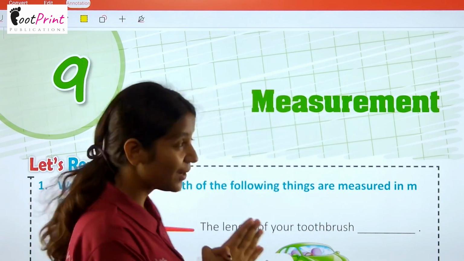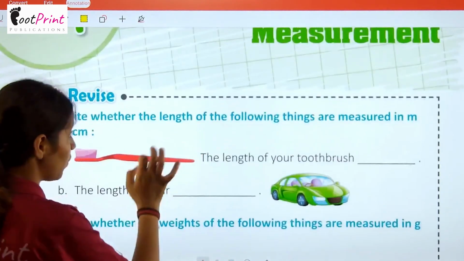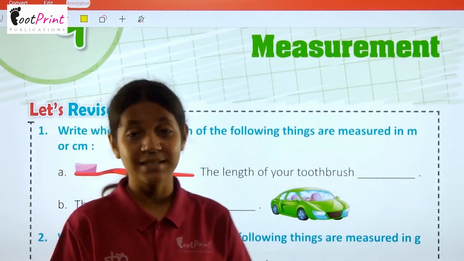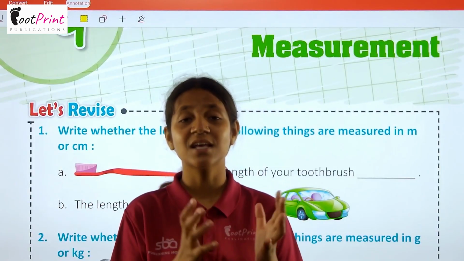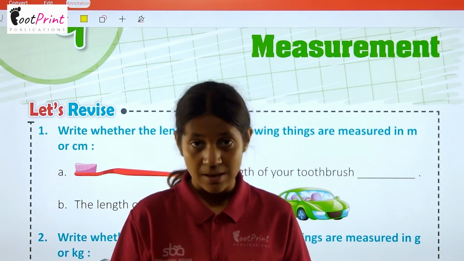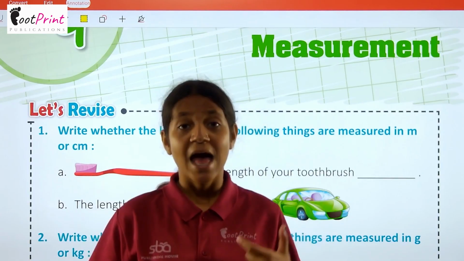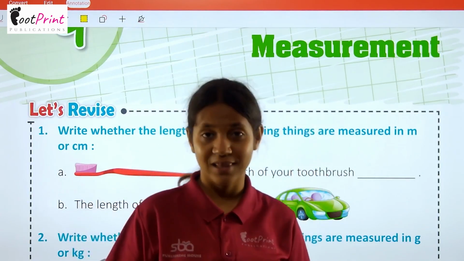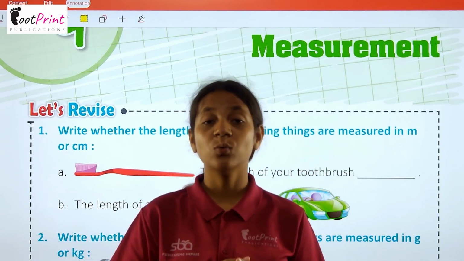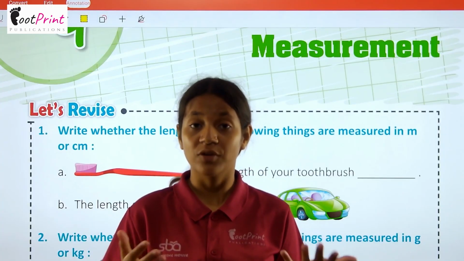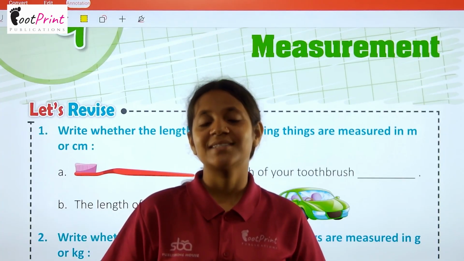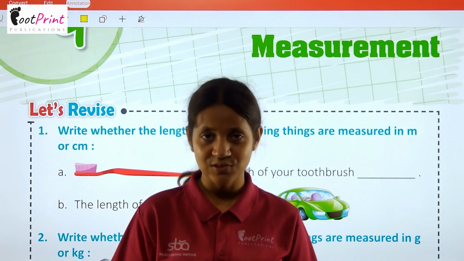In this video we are going to start our chapter number 9, as we can see on this board, and the name of our chapter is measurement. In the previous classes we also did measurement. Measurement means napna, and we did measurement of length in the previous chapter. Now we are going to do the measurement of different kinds of things. So let's learn them in detail in this chapter.